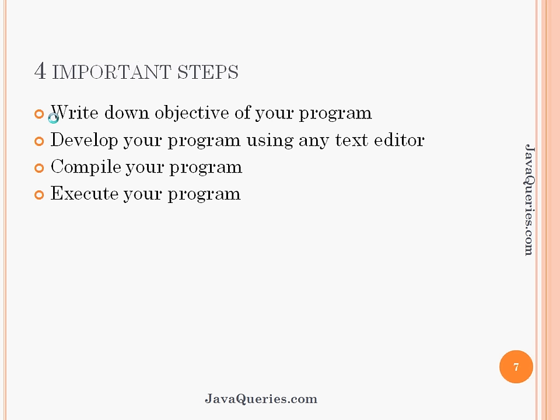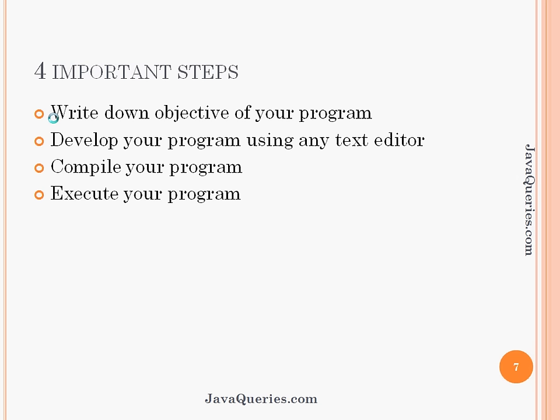As a part of Java program development, there are 4 important steps. Not only for the Java programming language, but for any other programming language, the first and foremost thing that I recommend is to write down the objective of your program. What you want to do as a part of this program. You want to print your name, or you want to connect to the internet, or you want to do something else. You have to briefly write all the steps that you want to do.